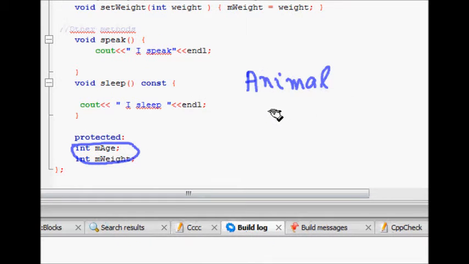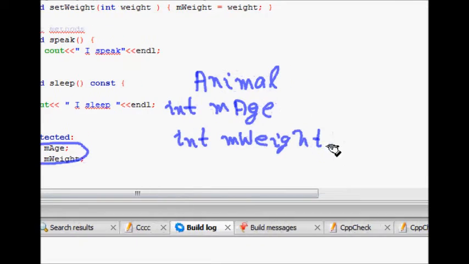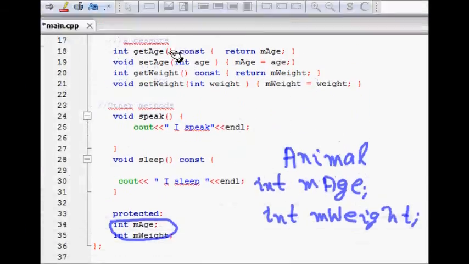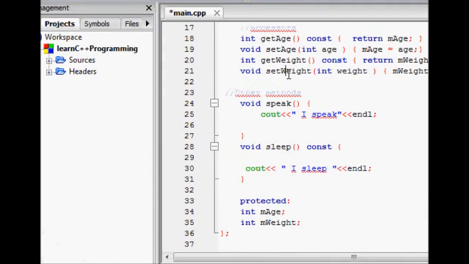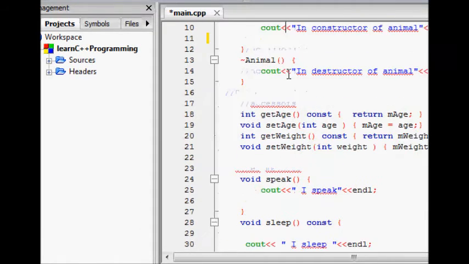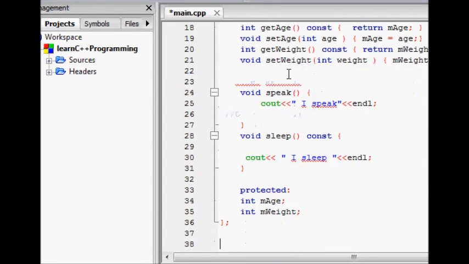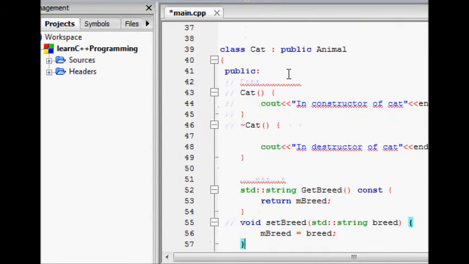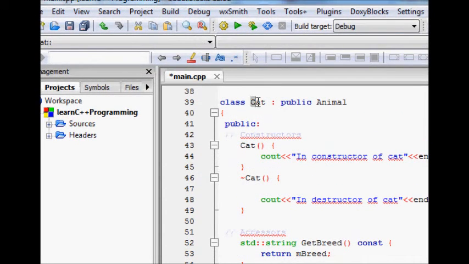So this says that you have one animal class. It has two features: one is int member age and another one is int member weight. Those two are there, and now you have some functions also. Let's see the functions we have specified. I think they are public, so they are available to anyone. So this is done now.